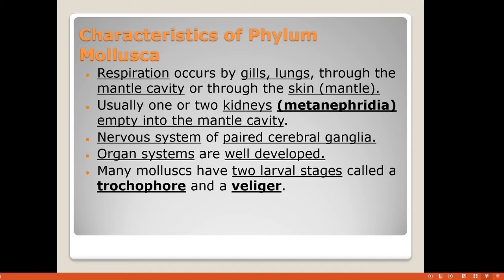Indirect means the eggs do not develop directly into the adults but into a larva, a distinct stage of development. They call it the trochophore larva and the veliger larva. We are going to see in which animals each occurs.